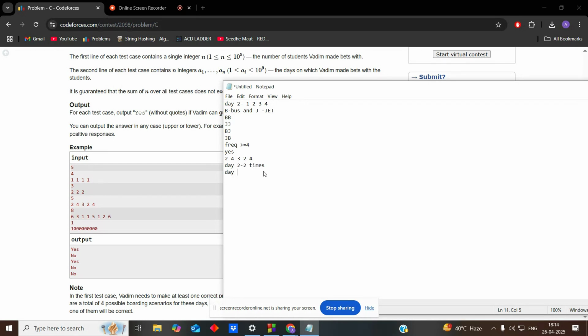day 3 is coming 1 time, day 4 is coming 2 times. So we'll try to prove how the answer is yes here. Like, here no frequency is 4, and how are we getting yes.